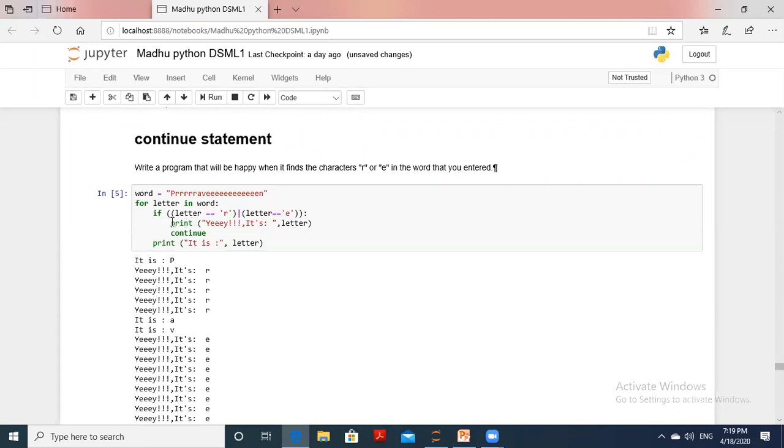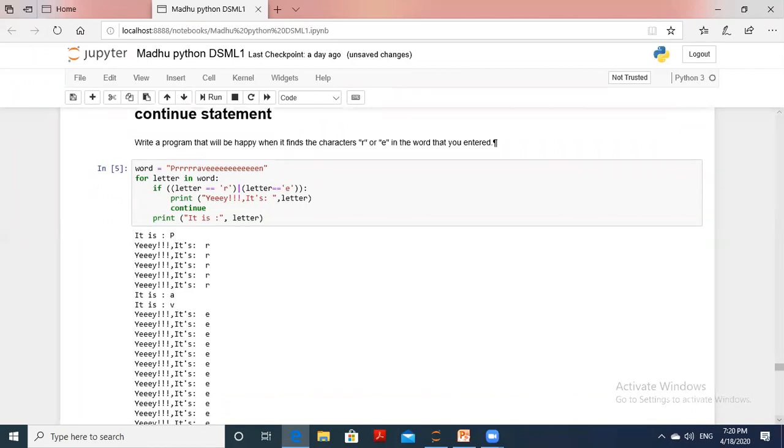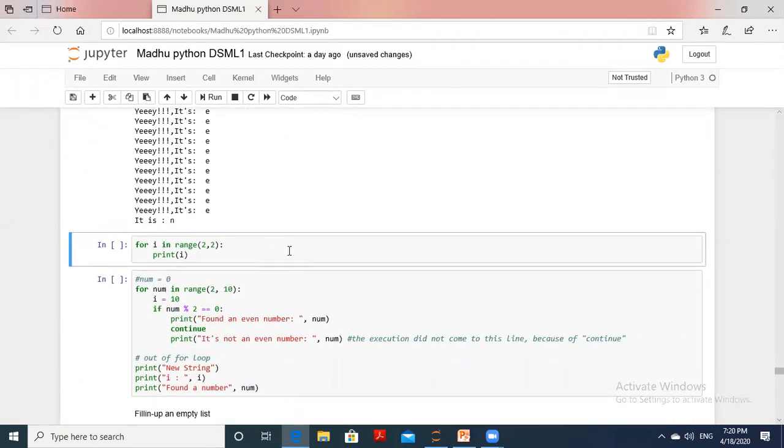So now here this print statement will be executed when the letter is not R or E. Otherwise, the other block executes. So when R or E is there, the loop continues. We don't want to terminate from here or come out of that block. Just continue the for loop till you get the letters P, A, V, N. So we can see the execution of the statement using the continue statement, the continue keyword.